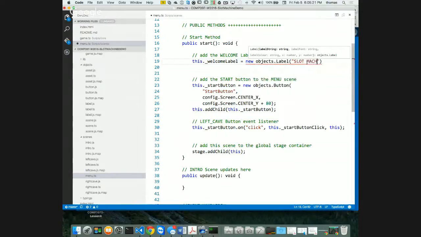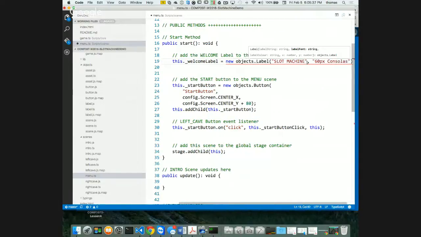Slot machine in caps, like this. That's what I want, right? And then my label font is going to be Consolas, and it's going to be 60 pixels, something like that. So it's like this, 60 pixels, Consolas. I'm going to break it out in a second so you can see it all.